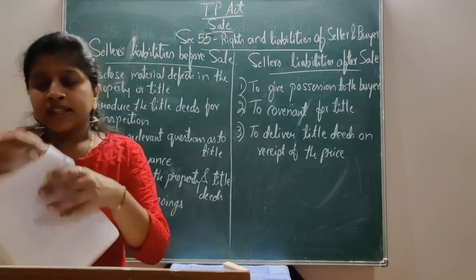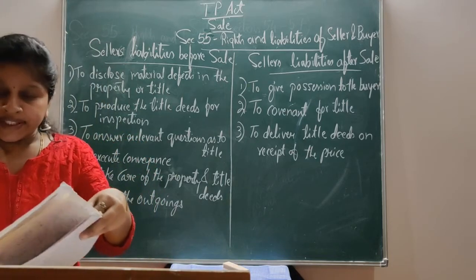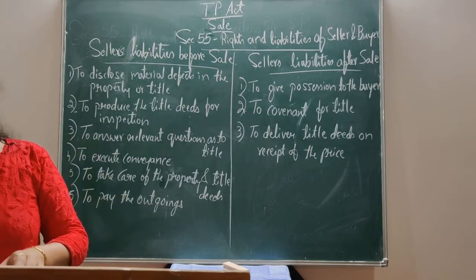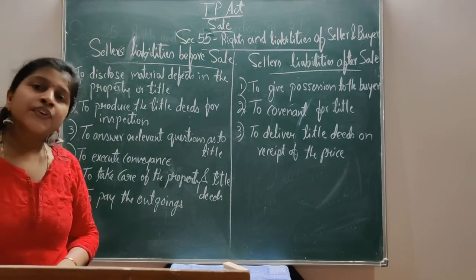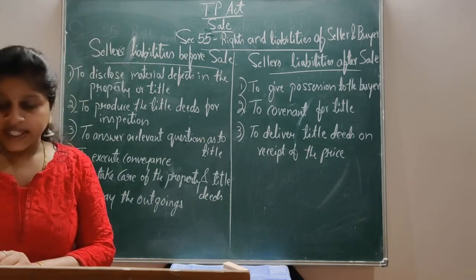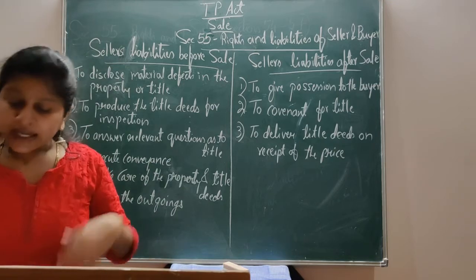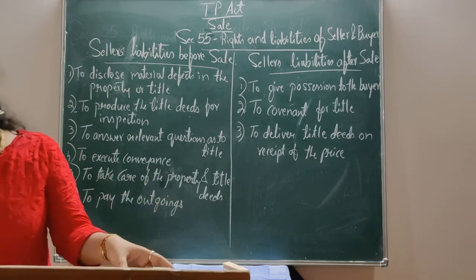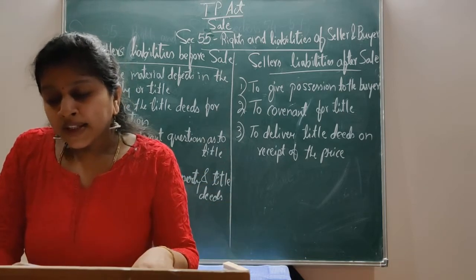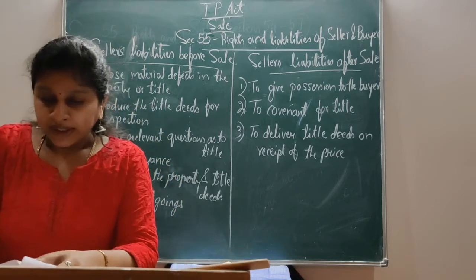That's the seller's duties before the sale, or seller's liabilities. As I told you, sale is a transfer of ownership, where there is transfer of absolute interest in the property. After completion of sale, all the rights and liabilities in the property owned by the seller pass on to the purchaser. Here, the seller has full liberty of transferring it to the buyer on terms and conditions as he likes. He can transfer the property.